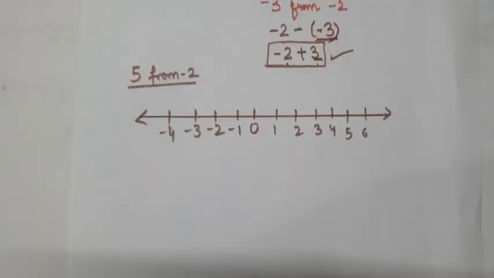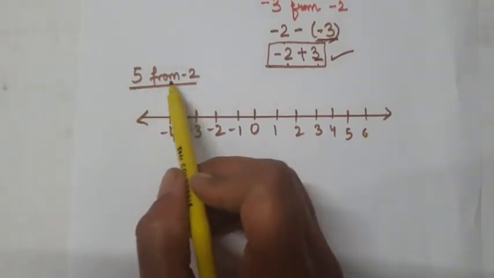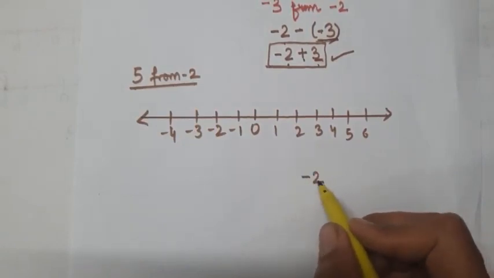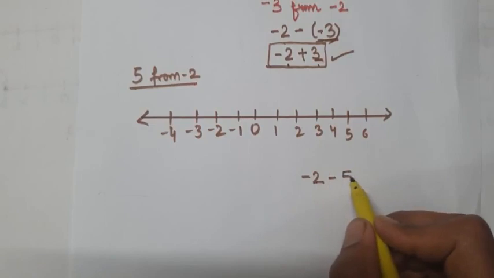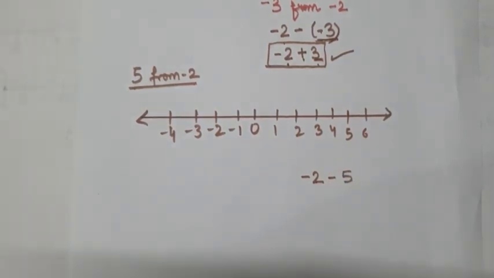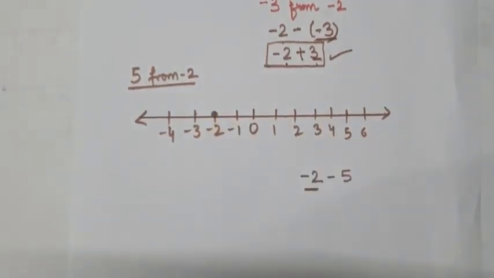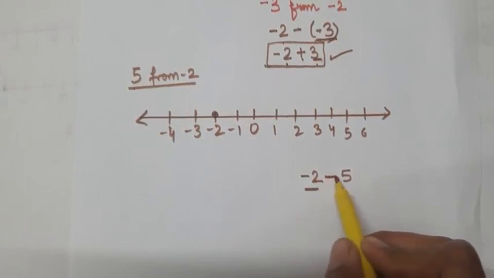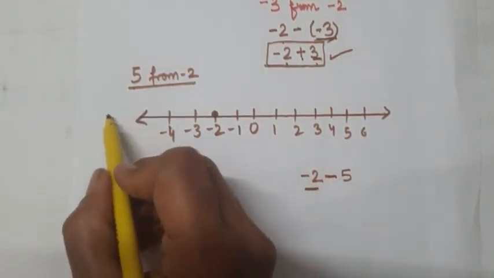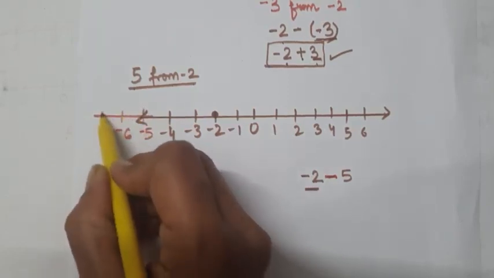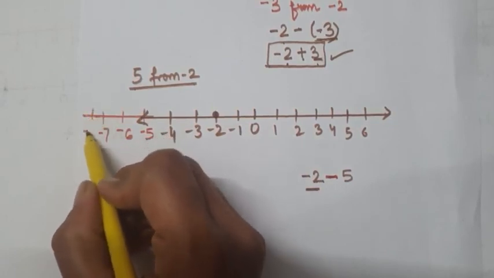Clear? Next is we have to subtract 5 from minus 2. Write it like this. We have to subtract 5 from minus 2. So we get what? Minus 2 minus 5. Now start with minus 2. Now minus sign means we will move towards left. So let us understand it. Minus 5, minus 6, minus 7, minus 8.